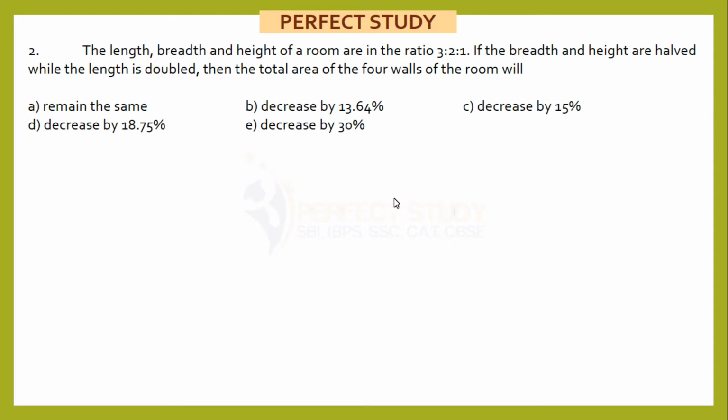Number 2. The length, breadth and height of a room are in the ratio 3:2:1. If the breadth and height are halved while the length is doubled, then the total area of the 4 walls of the room will remain same, decrease. These are the values. Let's write here length, breadth, height. What are our original values? 3:2:1. Let me assume some simple values, 30, 20, 10, just for sake of easy calculation.